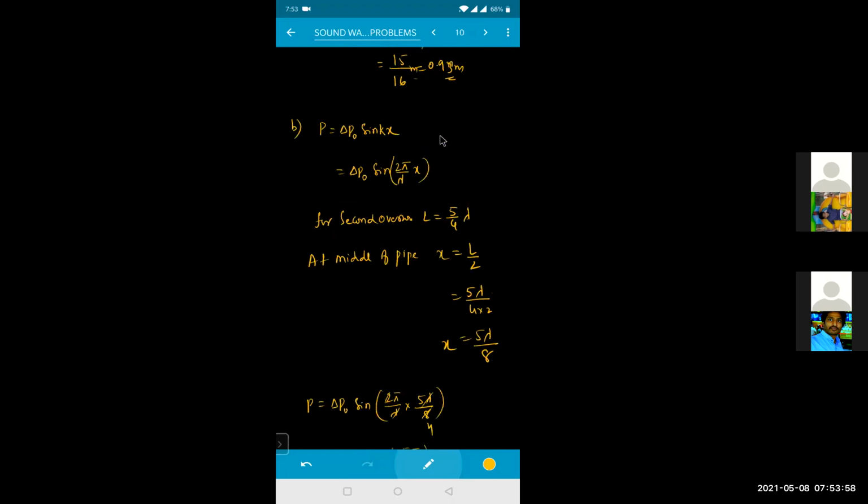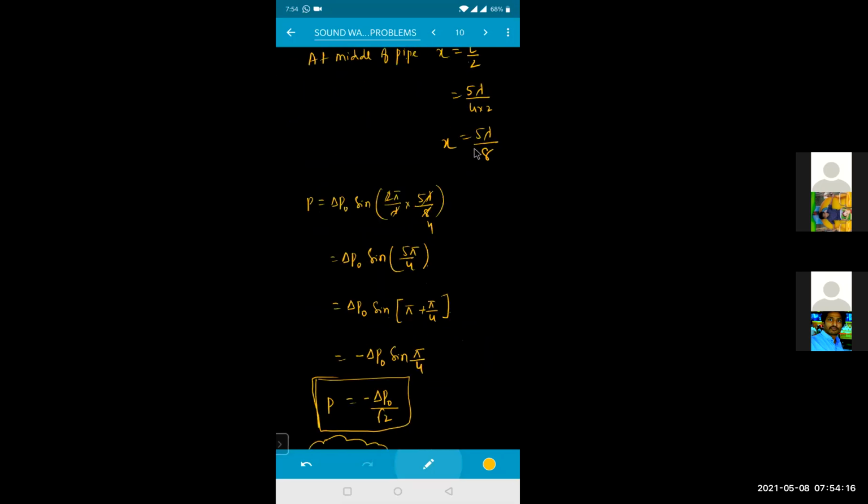Let me look once more. P is equal to delta P naught into sine kx. The K value is 2 pi by lambda into X. For the second overtone, the length is 5 lambda by 4. At the middle of the pipe is asked, so X is equal to lambda by 2. I substituted the value of L and simplified it, we get X is equal to 5 lambda by 8. So P is equal to delta P naught into sine 2 pi by lambda into 5 lambda by 8. Simplify it, we'll get the answer. Okay?